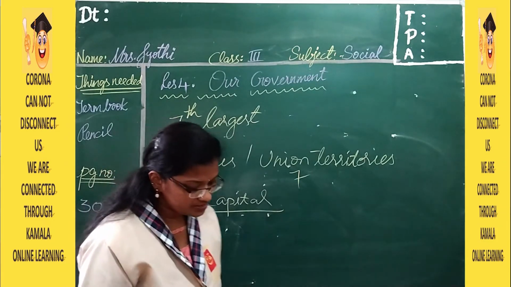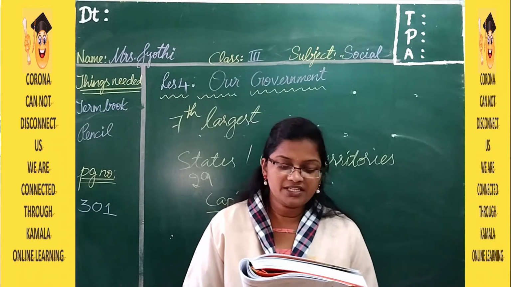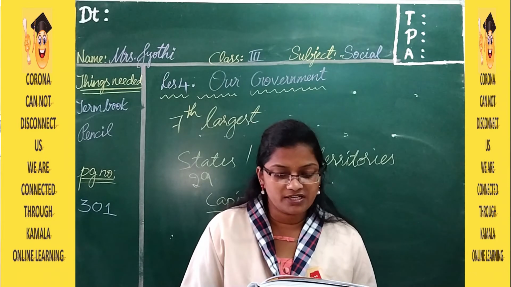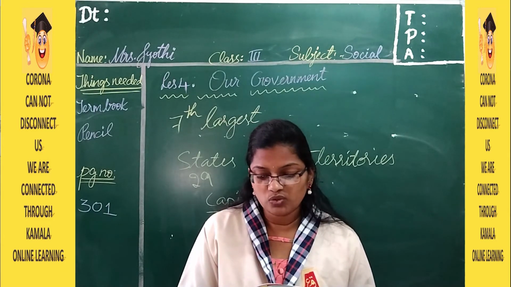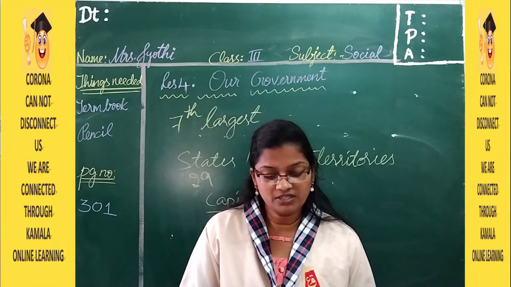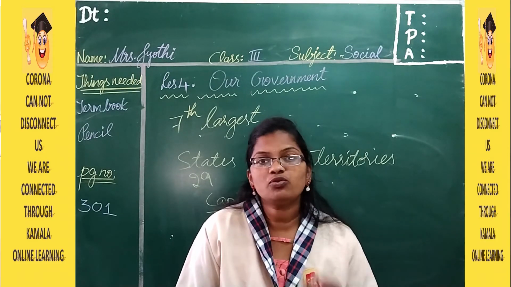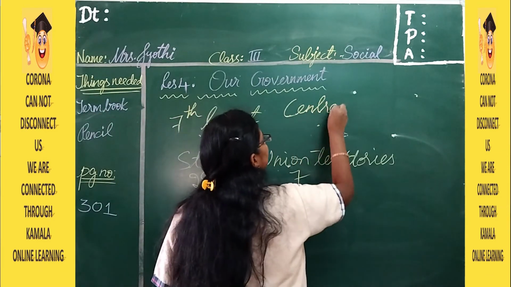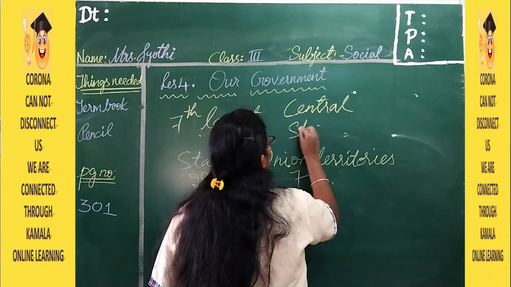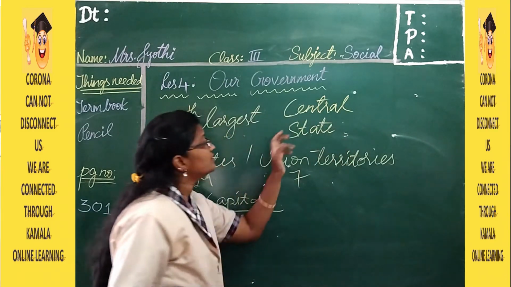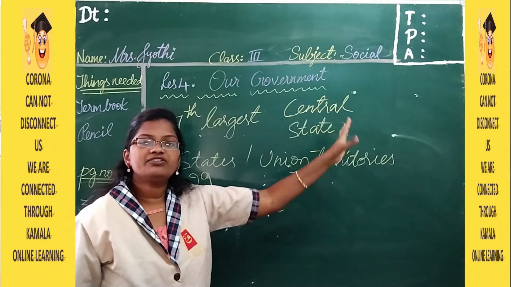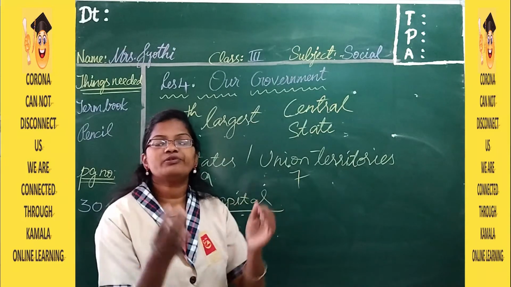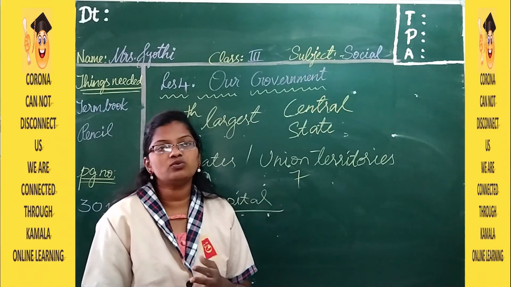Okay. Now let us move on to the next part. In India, the government functions at two levels: the central government and the state government. The main function of the government is to look after the welfare of the people of the country. So we have two types of government. One is the central government and one is the state government. The central government looks after the whole country, like how our principal madam looks after the whole school.